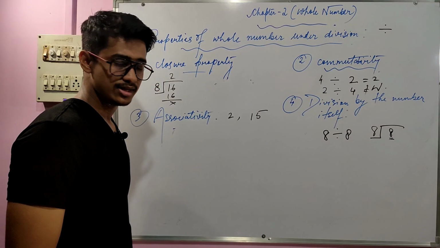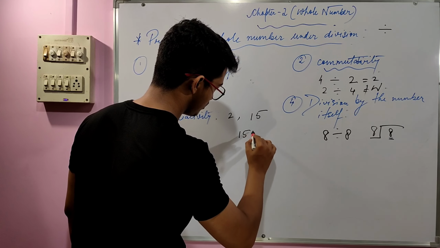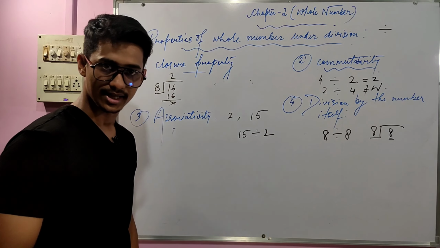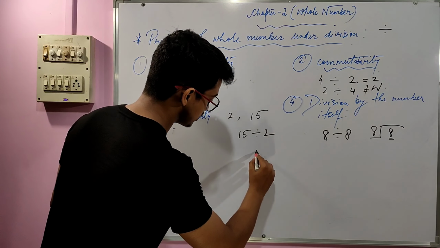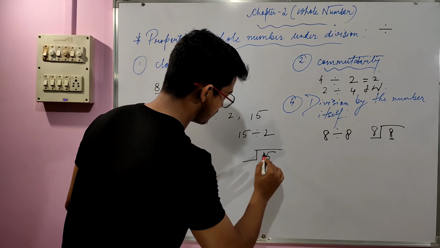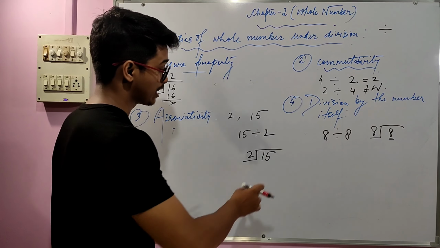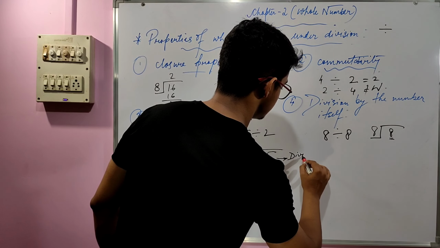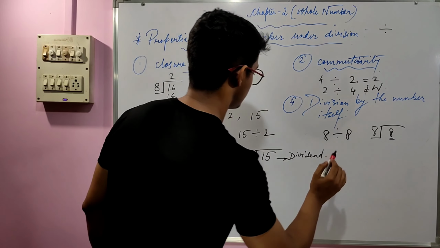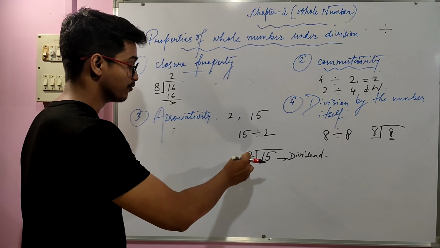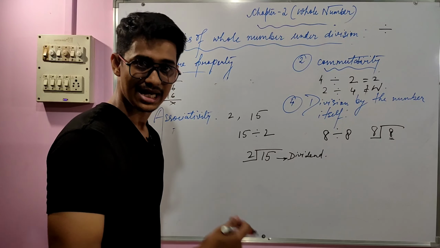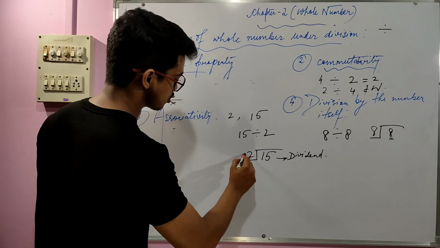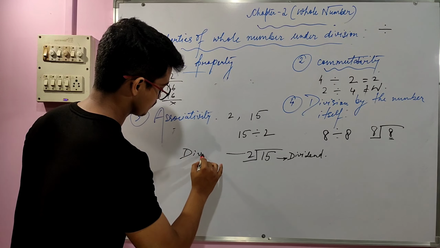These are the two numbers and we have to divide 15 by 2. So 15 is being divided by 2. The number which is being divided is called the dividend. The number which helps in the process of division is called the divisor.